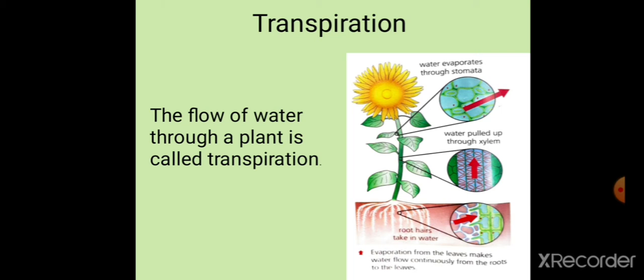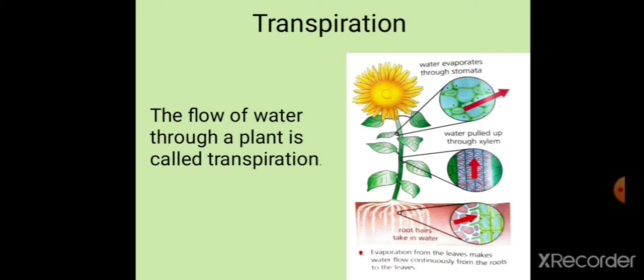Xylem vessels run through the stem, connecting the veins in the leaves till the roots. So the root maintains the plant's water supply by absorbing it from the soil. So when the water is lost, xylem, which is present in the stem to the leaves, is going to pull up water through the soil and it is going to supply.